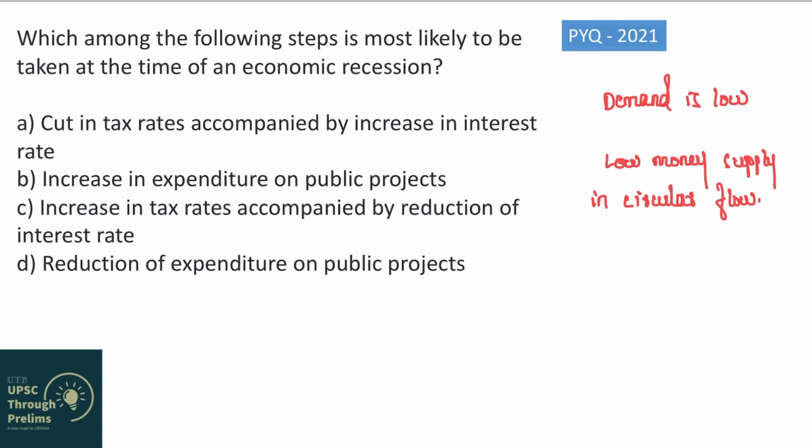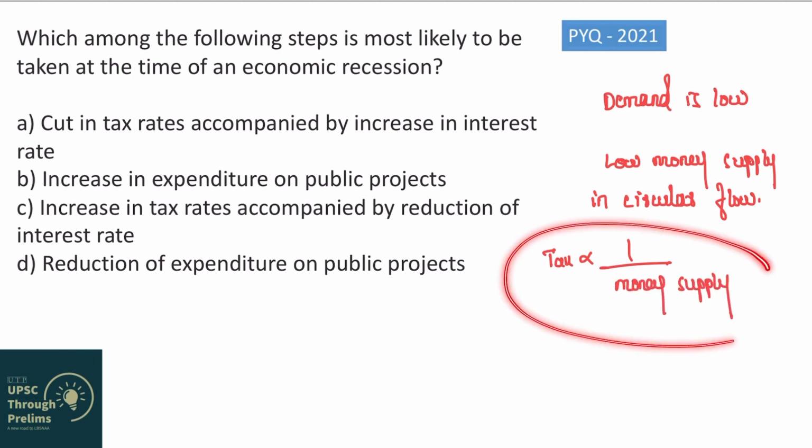Now let us understand the steps which are given here. First step is cut in tax rates. Before going further, first understand the relationship between tax and money supply, because we are trying to increase the money supply, right? That is how economic recession will be tackled. So tax rates and money supply are inversely related. Again, this relationship is based on common sense. If the government increases tax rates, will you have to pay more money to the government or less? More, obviously. So when you pay more money to the government, are you left with less money or more money? Less money. So whenever tax rates increase, money supply decreases. And when the government decreases tax rates, money supply will increase.